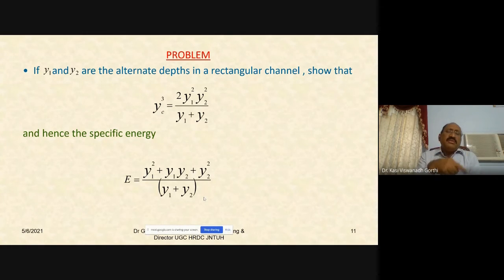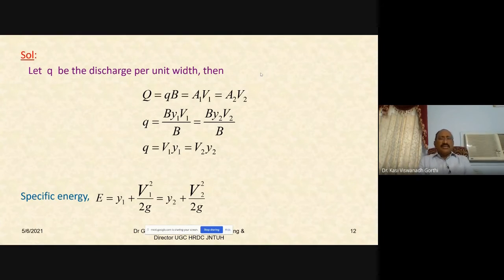So for any given specific energy curve, for a given value of the specific energy, if you draw a vertical line, this vertical line cuts the specific energy curve at two points. Correspondingly, there will be two depths of flow possible, y1 and y2, one less than yc and the other more than yc. So you have to now prove that yc cube must be equal to 2 y1 square y2 square divided by y1 plus y2. What are the conditions given? y1 and y2 are the alternate depths. This is one condition that is given. Further, another thing that is given is it is a rectangular channel. These are the two conditions that are given.